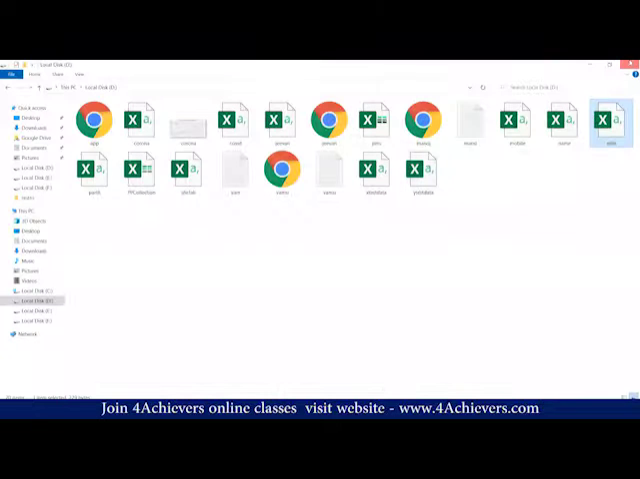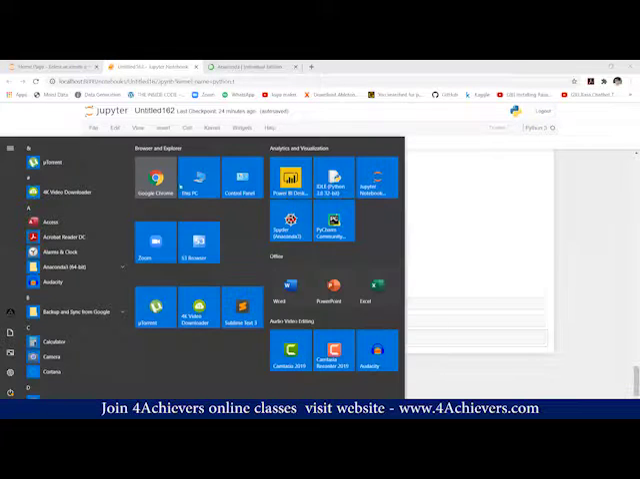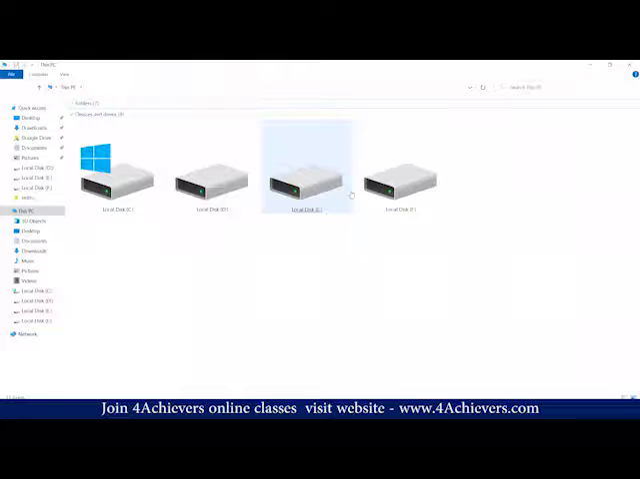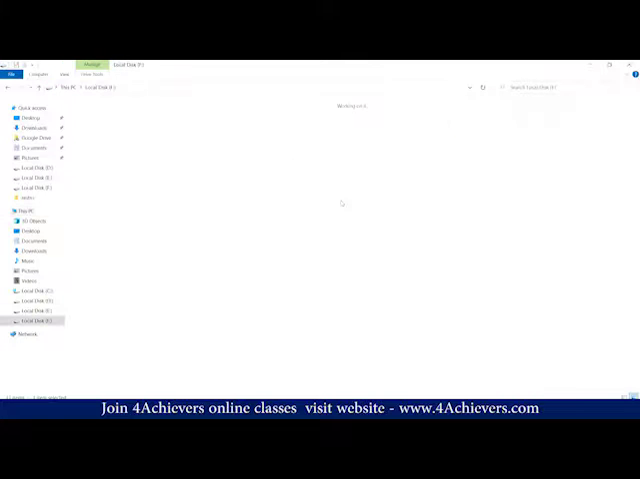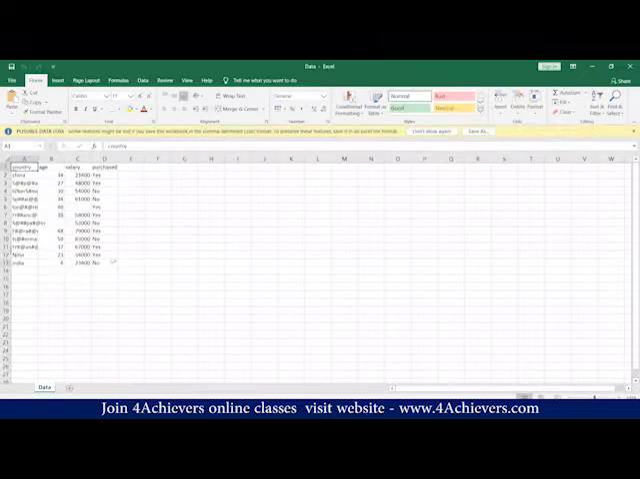Can we retrieve the old data again after dropping the country and saving the file? No, we can't. If you want, the file is already there. Whatever changes we have made, the entire data is still there in this data file.